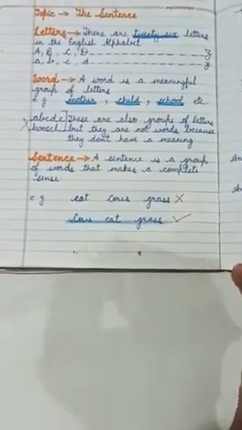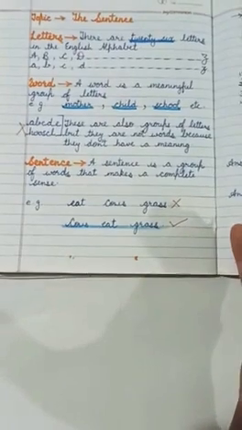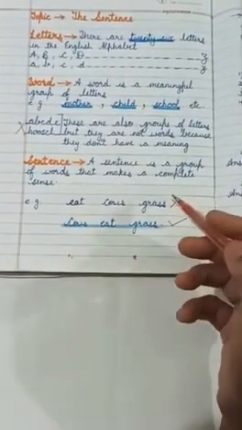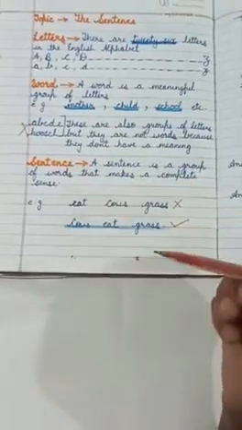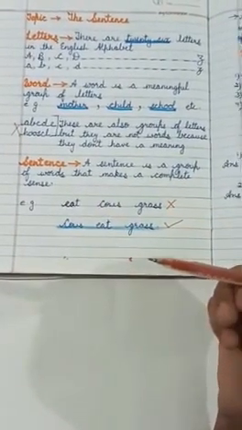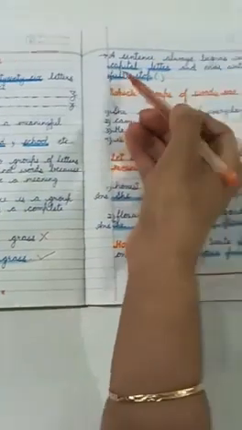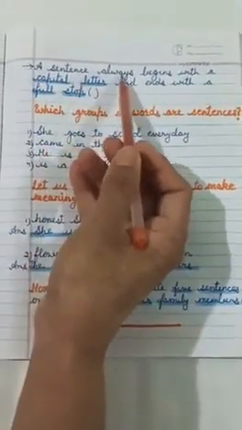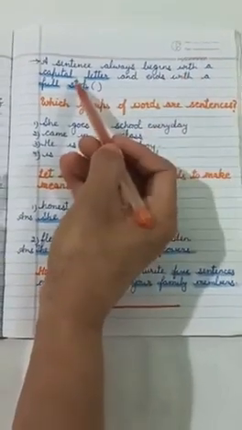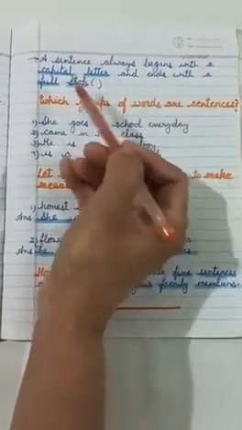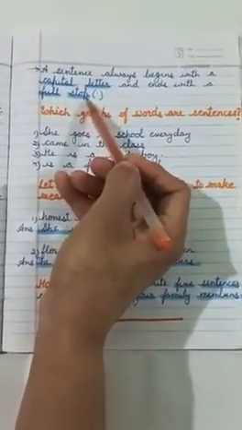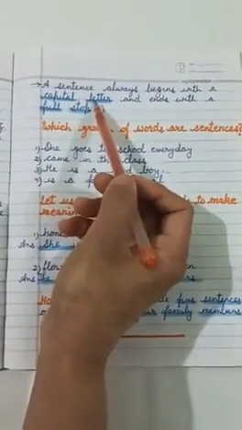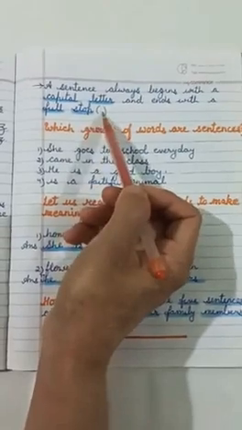So, the sentence should have a meaning. Then only it can be called a sentence. The group of words which makes a complete sense is called a sentence. Now, one thing you have to remember about the sentence is, a sentence always begins with a capital letter and ends with a full stop. Capital letter at the beginning of the sentence and full stop at the end.